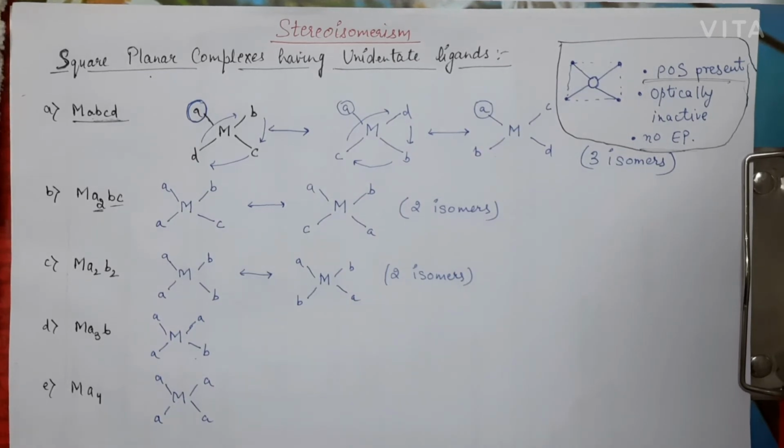The next category will be square planar complexes having bidentate ligands. But before moving into that, I want to clarify a point: the bidentate ligands generally occupy the cis positions with each other and not the trans position. Why is this so? This is because of the strain. They are not going to occupy the trans positions. They will be adjacent to each other every time they occupy a position. So now we'll move on to the square planar complexes having bidentate ligands.